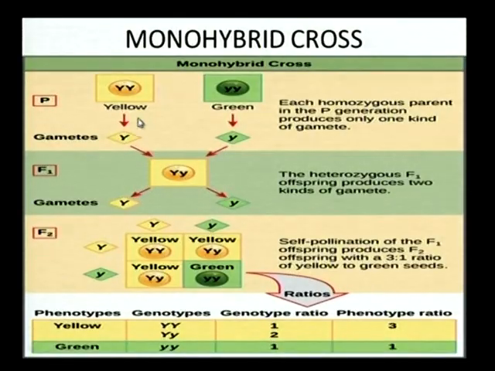Let us observe here. It is a monohybrid cross. Mendel took pure yellow seed color and crossed it with pure green color. It is known as a monohybrid cross. And only one gamete is coming from each parent plant. It is the father and think of it as the mother. From both he was getting only one factor, that is capital Y and small y. But we can see here it is only yellow color because capital Y is the dominant trait and the green color is the recessive trait, friends.